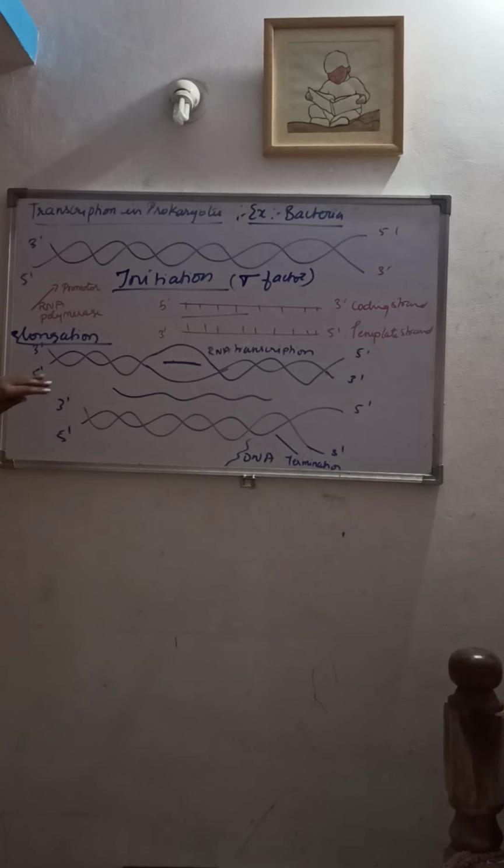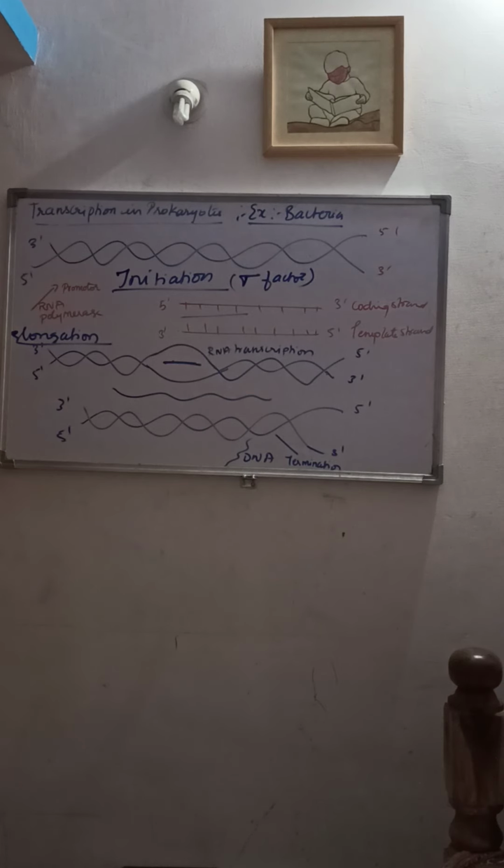Here in this picture you can see the sigma factor of the RNA polymerase separates after the initiation of the RNA. The remaining part of the RNA polymerase, without the sigma factor, is called the core enzyme. It moves along the DNA template and helps in the elongation of the RNA.